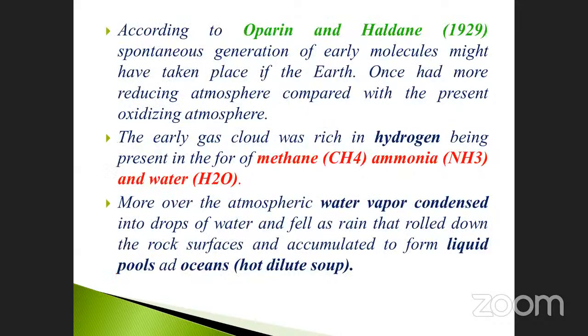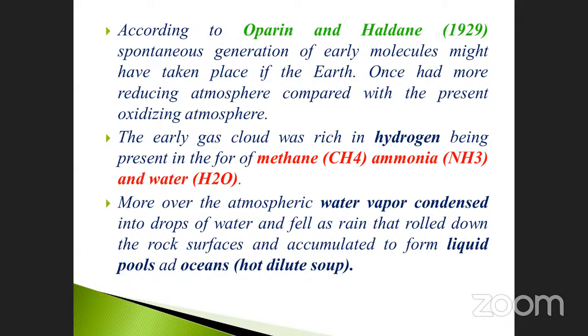According to Oparin and Haldane, 1929, the spontaneous generation of early molecules might have taken place on the earth. The earth had a reducing atmosphere compared with the present oxidizing atmosphere.